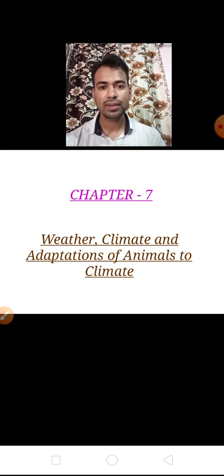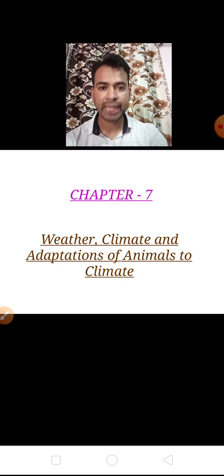So adaptation is to develop special characteristics or features in their body to survive in the harsh habitat.